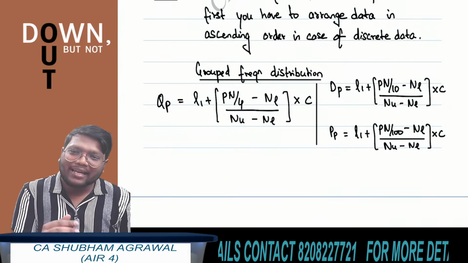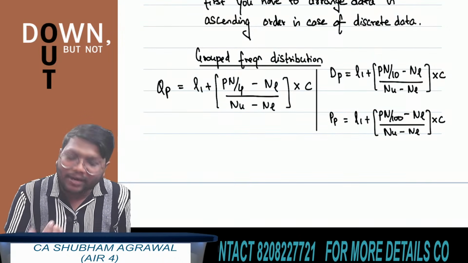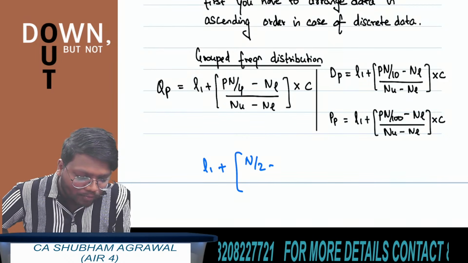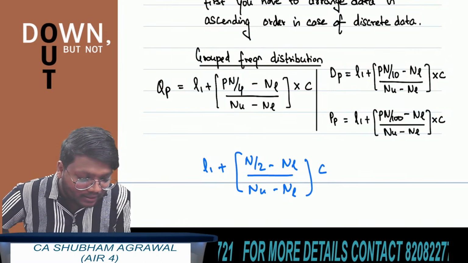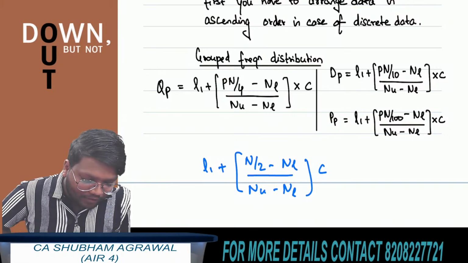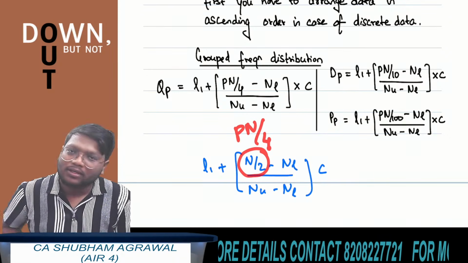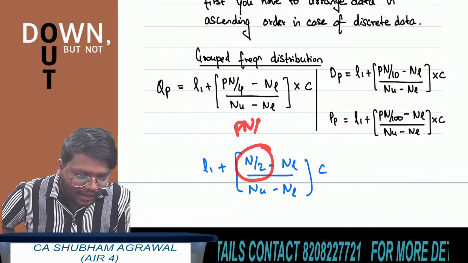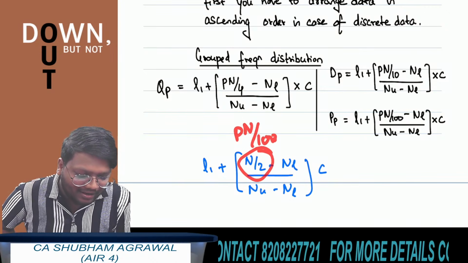But you can easily remember this formula because we have already seen the formula for median. What is the formula for median? L1 plus in brackets (n by 2 minus NL) upon (NU minus NL) multiplied by C. So in this formula of median, instead of n by 2, what we have to write? P multiplied by n by 4 for quartiles, and for deciles, P multiplied by n upon 10. And for percentiles, P multiplied by n upon 100.